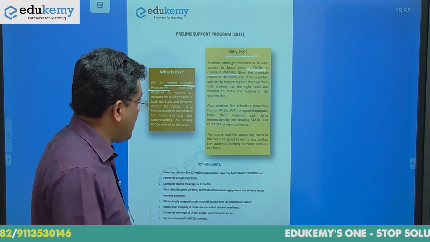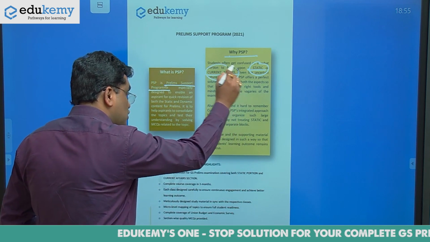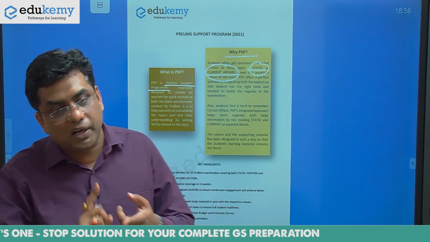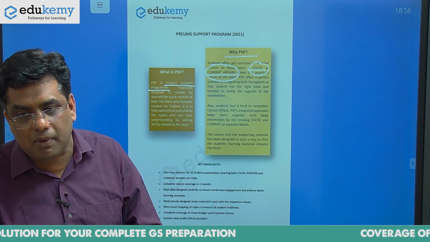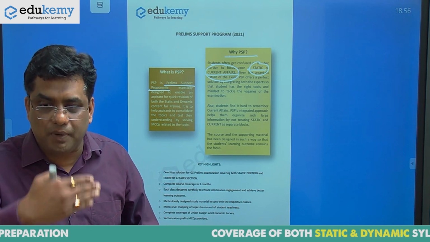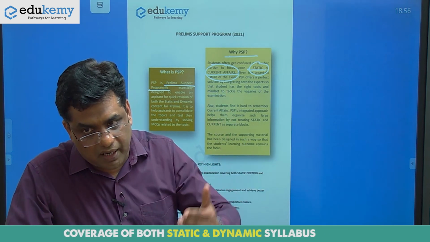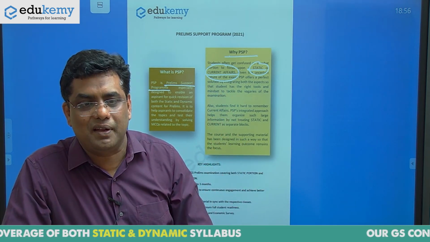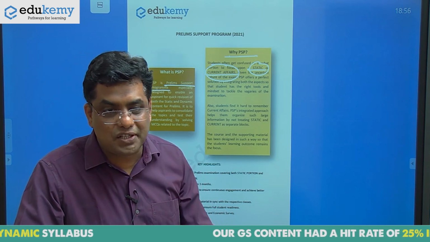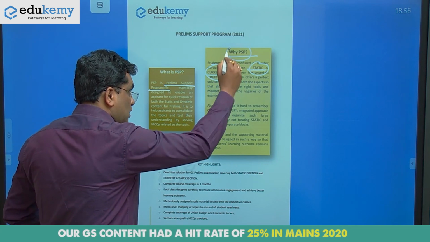That is the reason why we have a combination of static and current affairs, along with art and culture and the political things that happened in ancient and medieval periods. We will discuss along with the current scenario. This is the way that UPSC is asking questions, yes, you are correct, Pizai, and we will let you know all these things at one point of time. This is the reason why we need the prelim support program. This is a very, very important program.